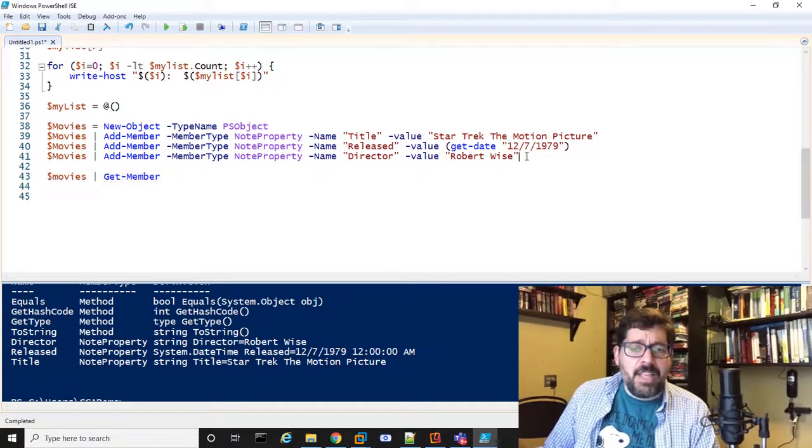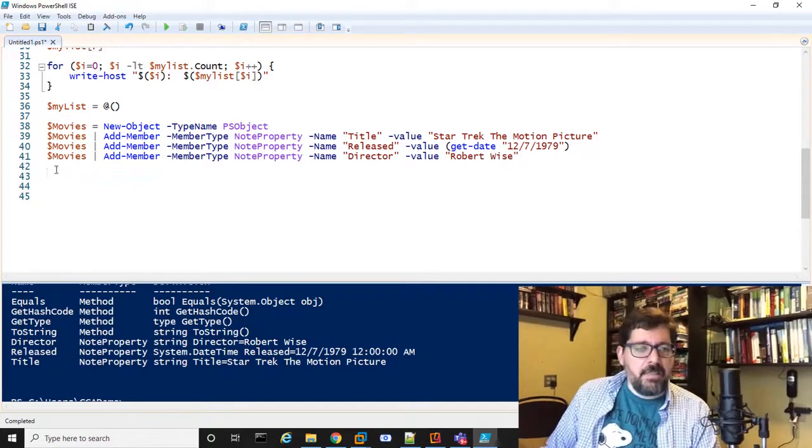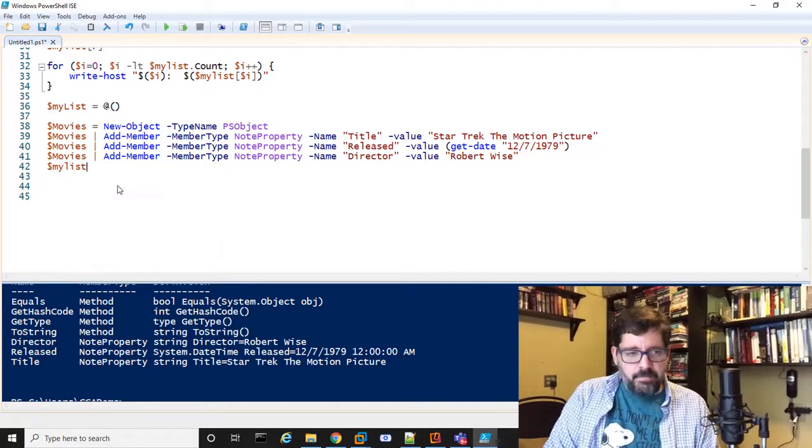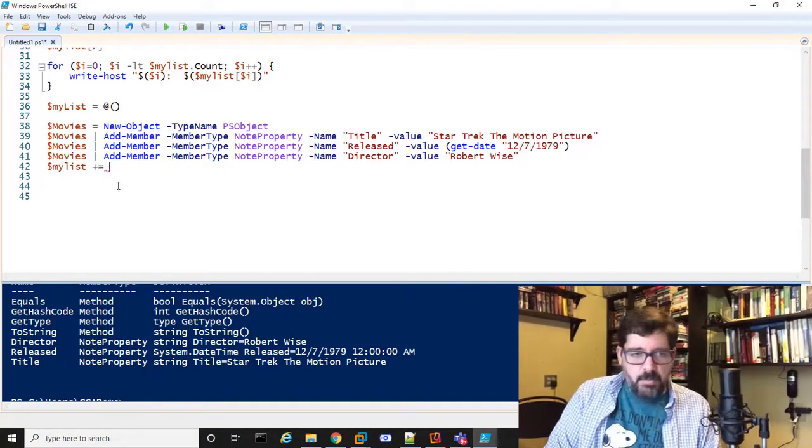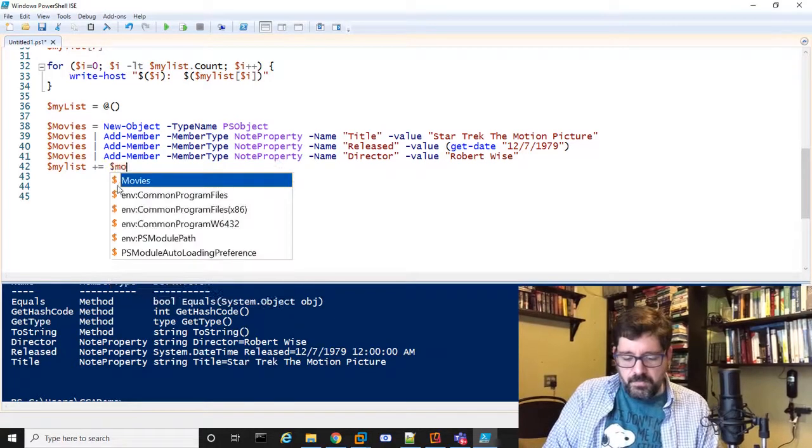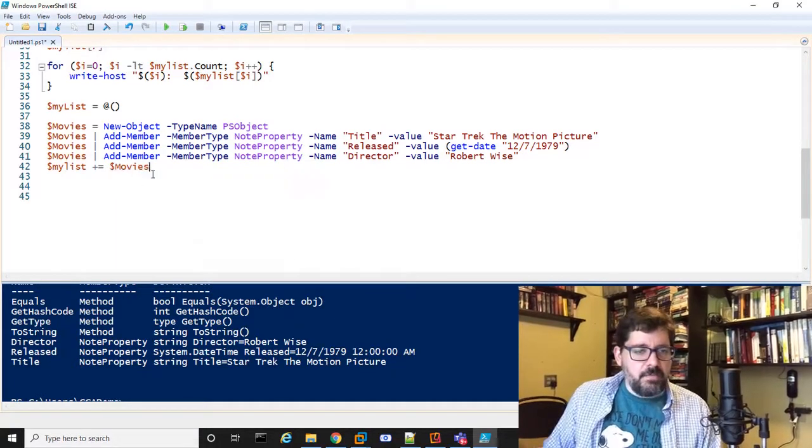So now, if I wanted to, I could add that to my list, right? So just like I did before, we're going to do my list plus equal $movies. And that is going to take, now remember, this is an empty list right now, right?